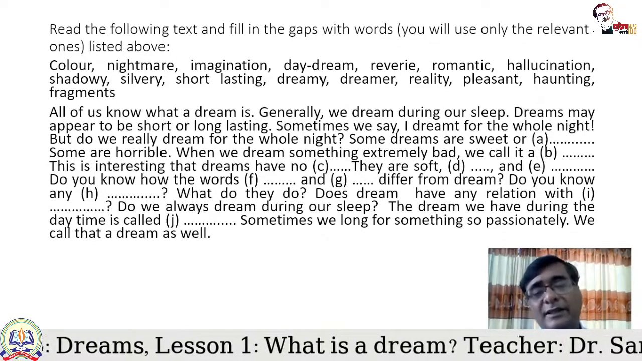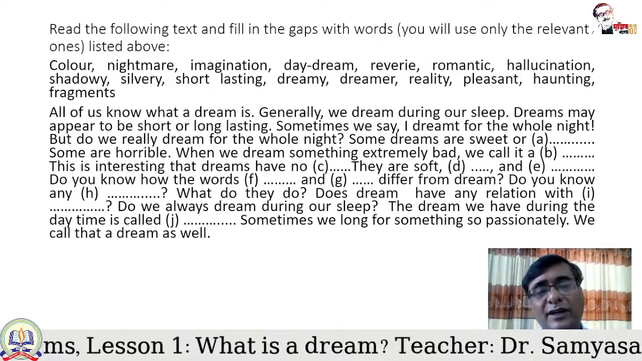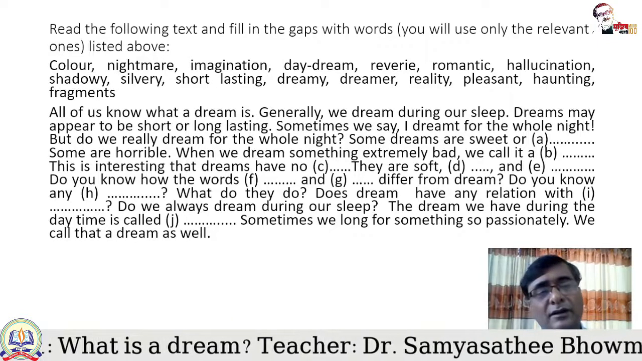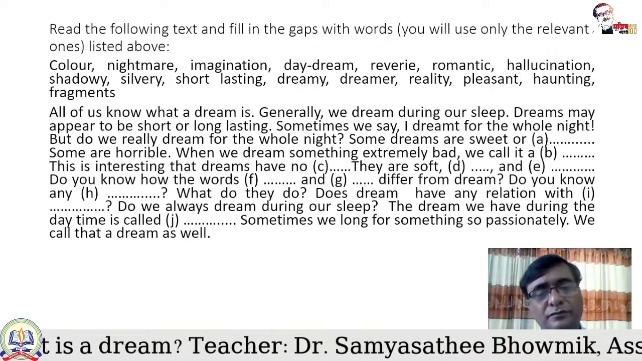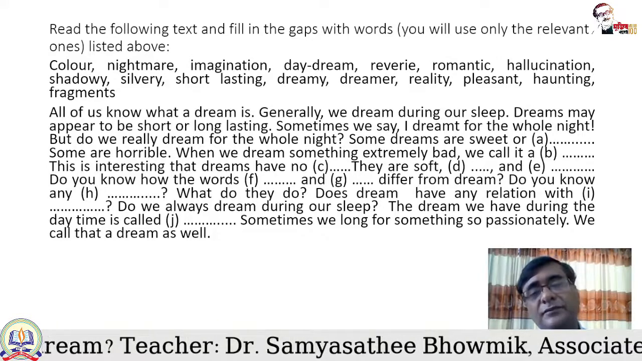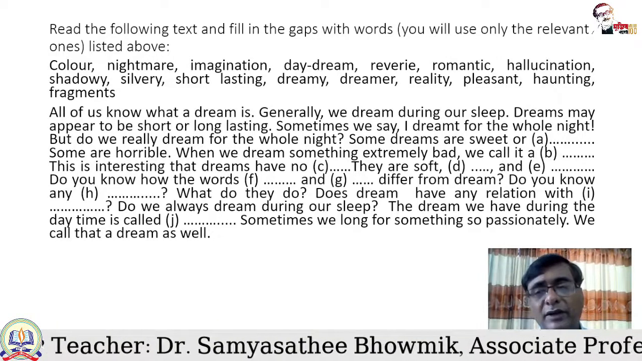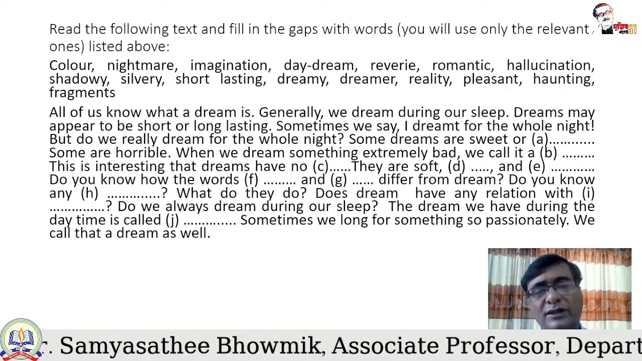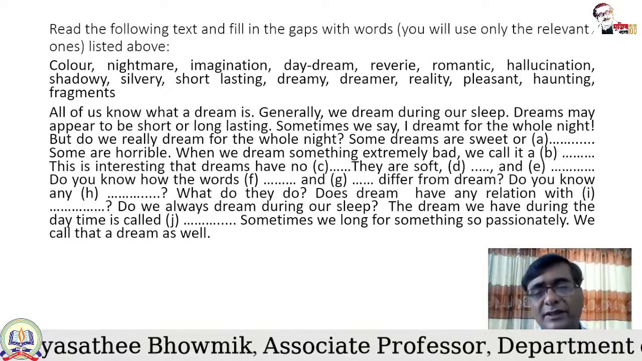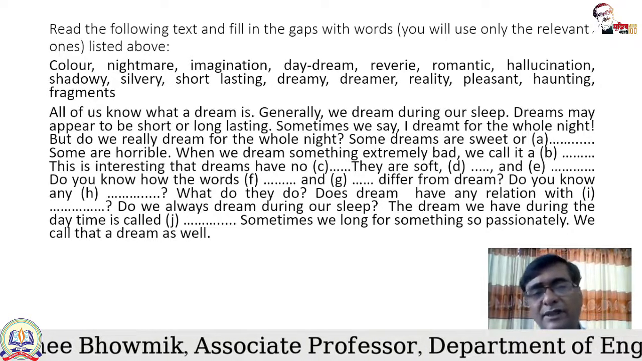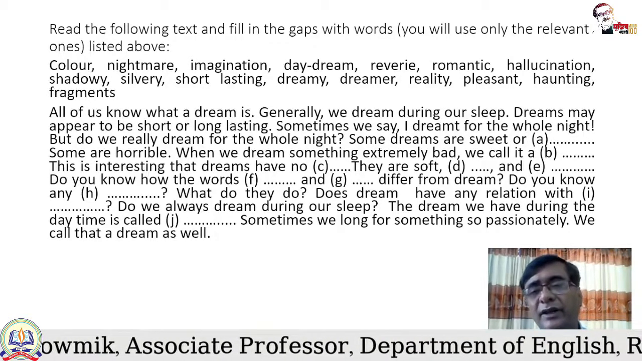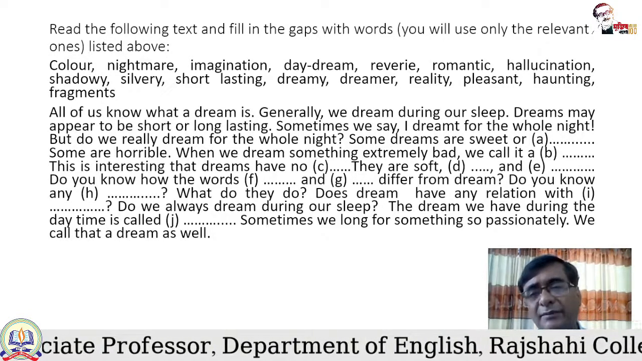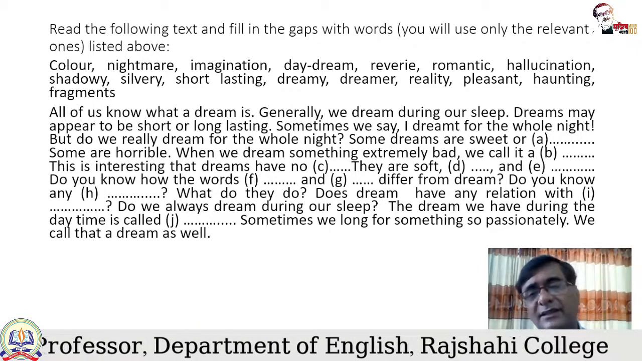Now let's read the passage first, and then we will try to insert the necessary words from the list that has been given above. All of us know what a dream is. Generally, we dream during our sleep. So the meaning of the first sentence is that everybody knows what a dream is, a very simple sentence. Generally or usually we dream during our sleep. That is also a very simple sentence. There is nothing difficult in this sentence.